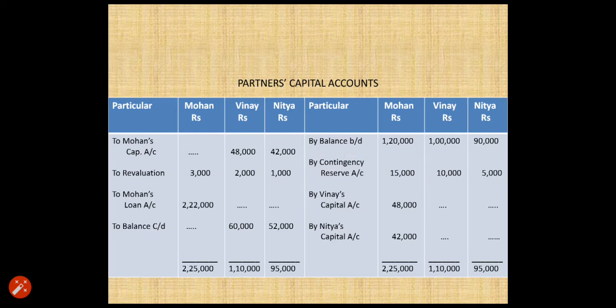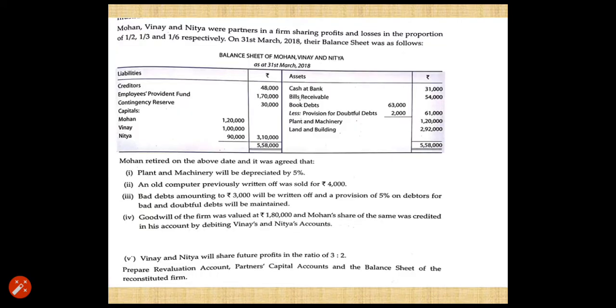After recording the capital in the partners' capital accounts, now you are going to see whether there is any accumulated profit, loss or reserve in the balance sheet. So let us see first the liability side. You can see on the liability side, the first item is creditors, which is not any reserve. Then the second is employees provident fund. Again, this is not part of any reserve because it is employees provident fund, which is related to employees and not the employer. Then there is contingency reserve, a reserve which is kept for any uncertain event happening in the future.